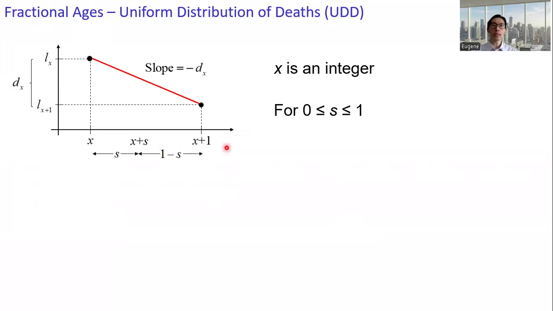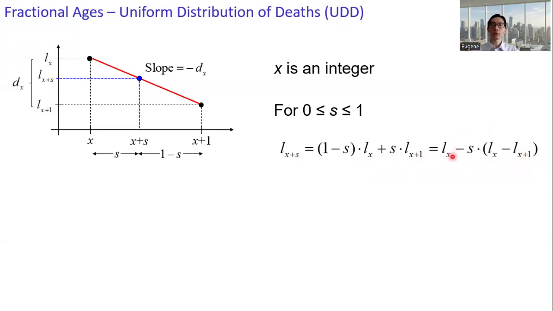we simply use interpolation to get l_{x+s}. This is the interpolation formula to get the value for l_{x+s}, which is 1 minus s times l_x plus s times l_{x+1}. And then we can rearrange it so that we have l_x minus s times (l_x minus l_{x+1}). And the last term is simply d_x. And we have this expression.